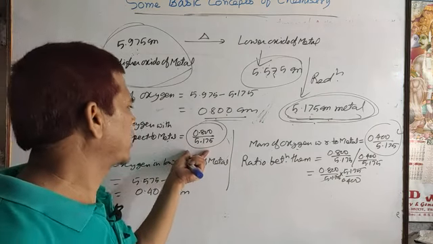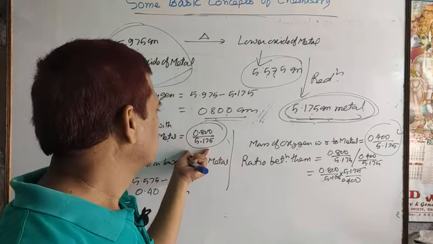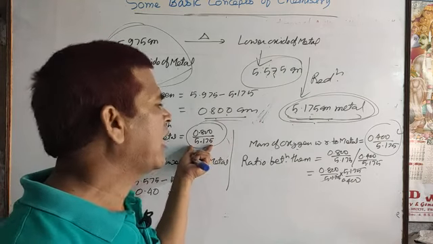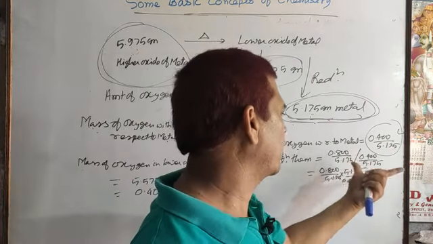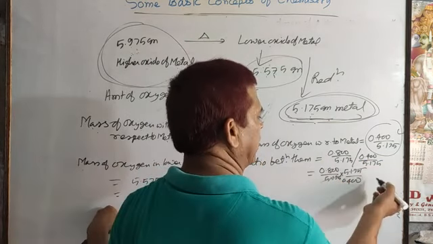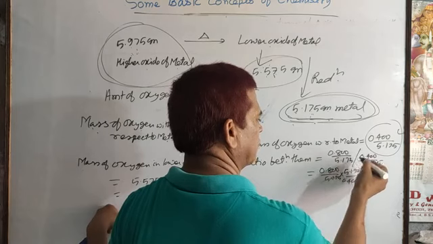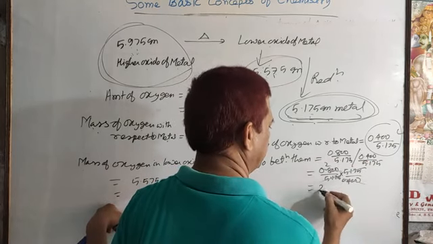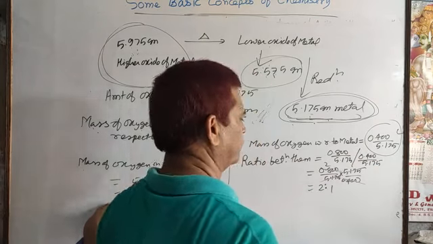We haven't calculated this fully, because it would take time and be difficult to divide. We simply need the ratio. The 5.175 cancels, and 0.800 by 0.400 is 2 times. So the ratio is 2:1.